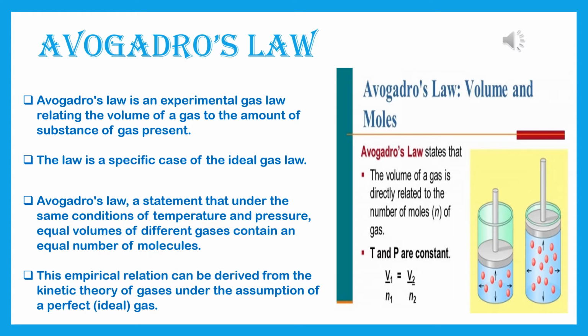That means here volume is changing. And hope you remember, just now I discussed Gay-Lussac's law, where I showed that P1 by T1 is equal to P2 by T2. There volume and n are not changing, but here it's just the opposite. T and P are constant, and volume and number of moles are changing. See the diagram, you will understand that volumes are changing.